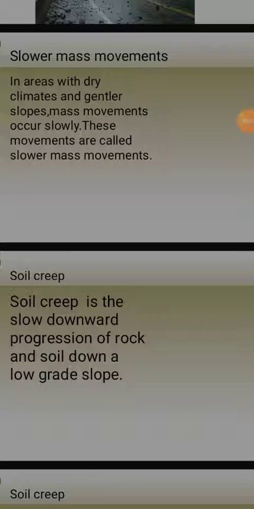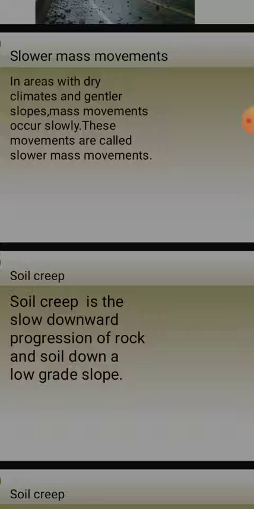Now children will see slower mass movement. That means how rocks are disintegrated due to slower mass movement. In areas with dry climates and gentle slopes, mass movements occur slowly. Understood? Dry climate and gentler slopes. These movements are called slower mass movement. That means formation is very slow due to dry climate.